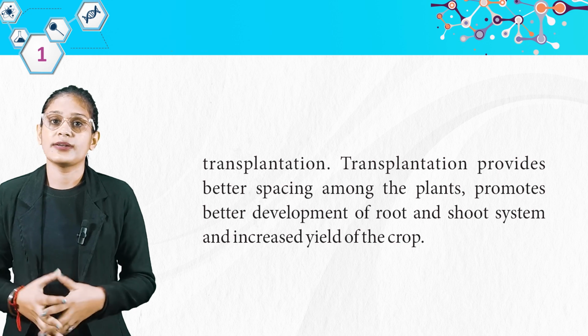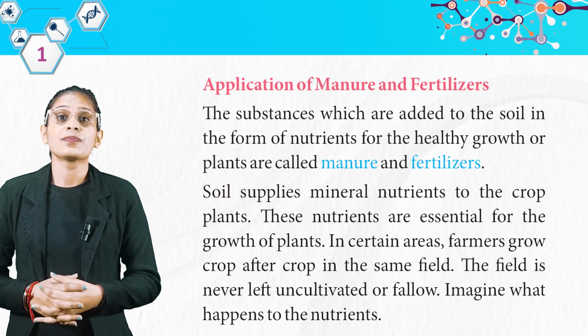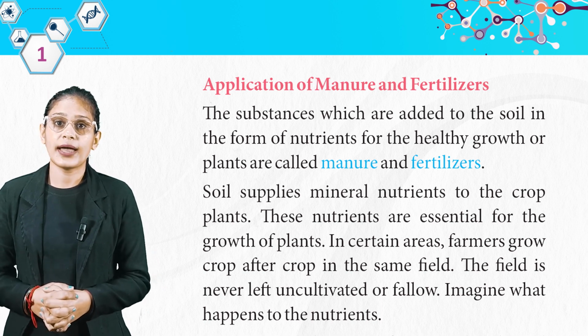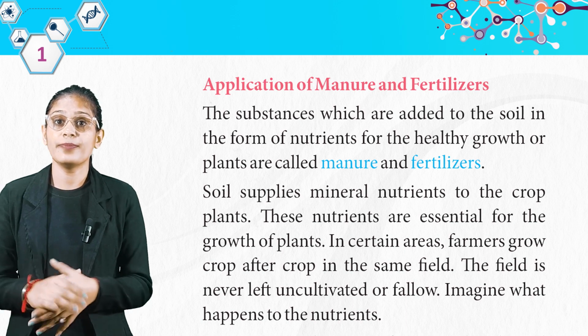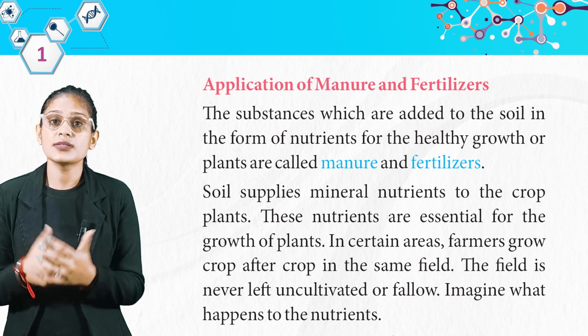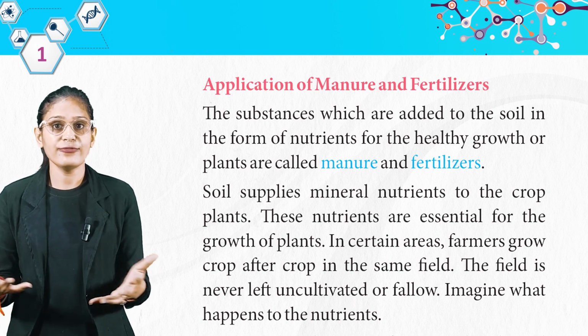That is transplantation. Here we have application of manure and fertilizers. The substances which are added to the soil in the form of nutrients for the healthy growth of plants are called manure and fertilizers. So students, the nutrients we use for healthy growth, which are added to the soil for plants, that is manures and fertilizers.